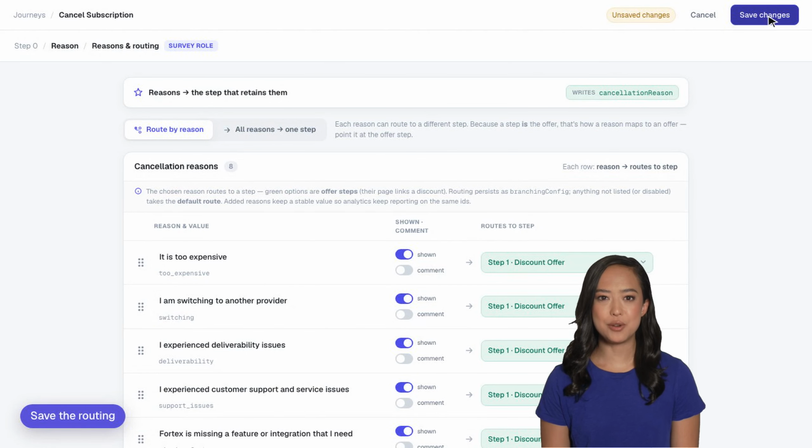Save, and your cancel flow finally listens. Every reason answered with the retention path most likely to keep that customer. That's reason-based routing, a cancellation flow that reads why and responds with the right save. Fewer goodbyes and more subscriptions kept. There's more in the docs whenever you want to go deeper.